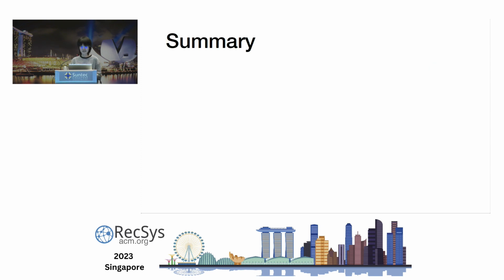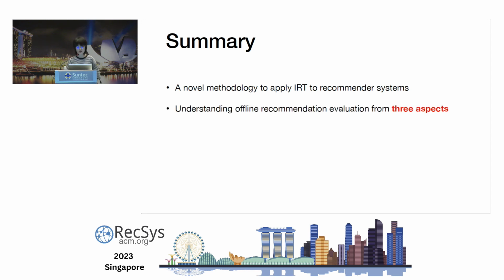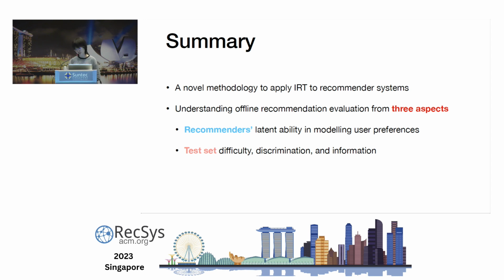To summarize, in this work we propose a novel methodology to apply IRT to recommender systems. And we showcase that we can use IRT to understand offline recommendation evaluation from 3 aspects, namely recommenders' ability and the test set's difficulty, discrimination, and information. And we can also use IRT to analyze the characteristics of individual users and items.